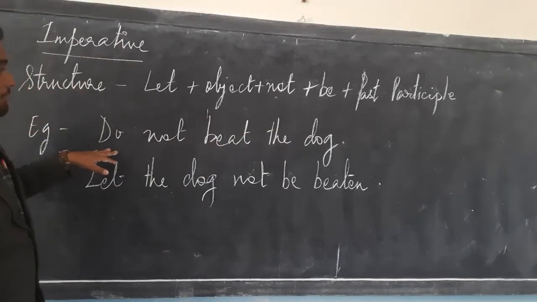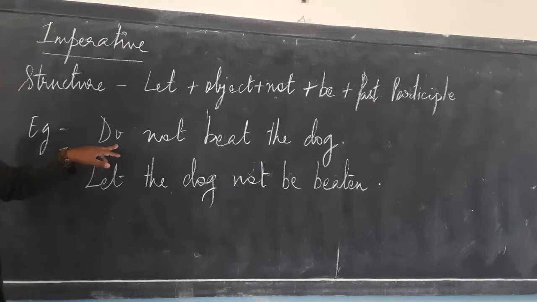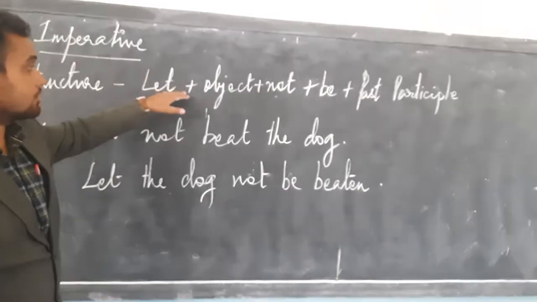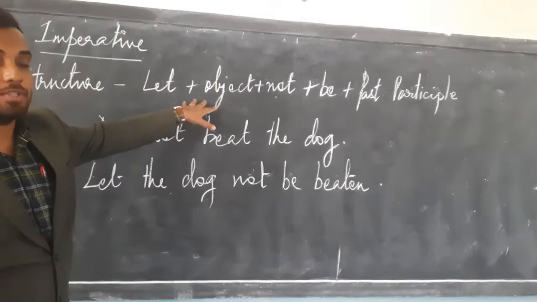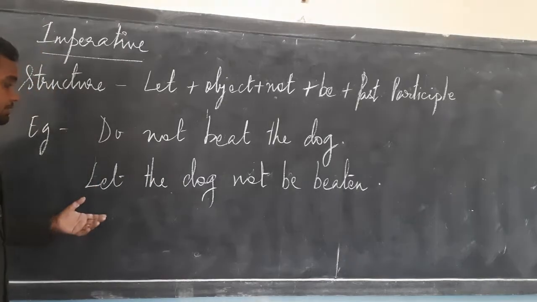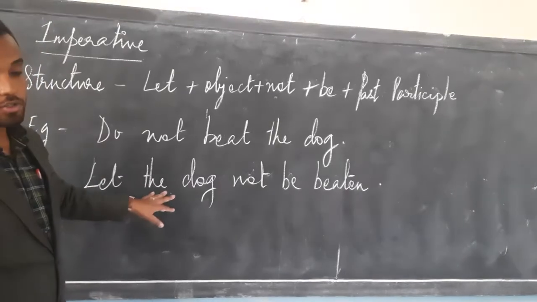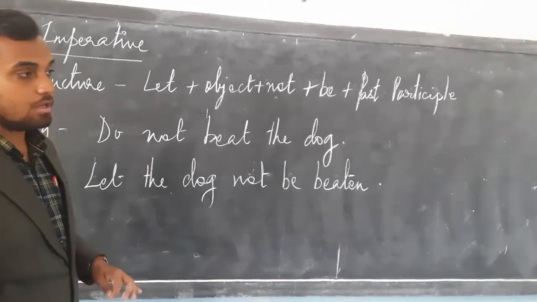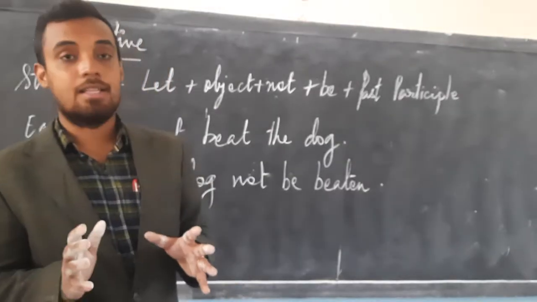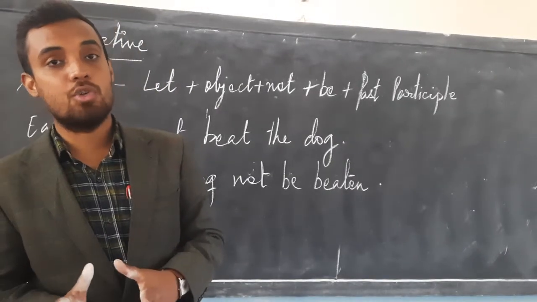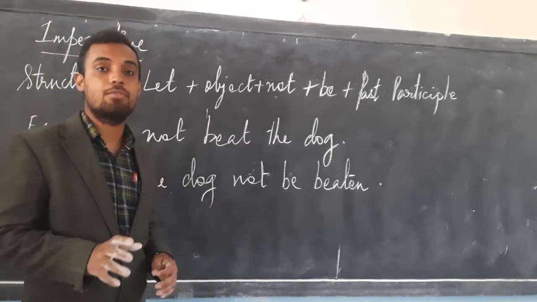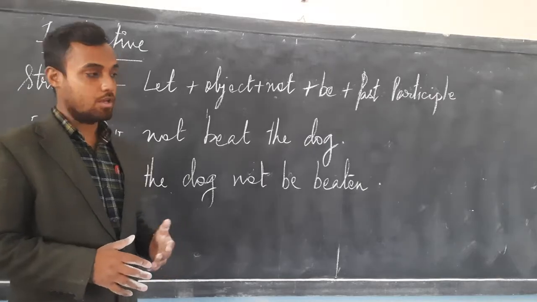So the sentence that is given over here in active voice is "Do not beat the dog." This is a negative sentence. Now the structure that you have been given over here, you have to stick to that structure and then form the passive voice. So that way the answer becomes "Let the dog not be beaten." Okay? And there's one more thing that you have to remember: the word do is never used in passive voice.